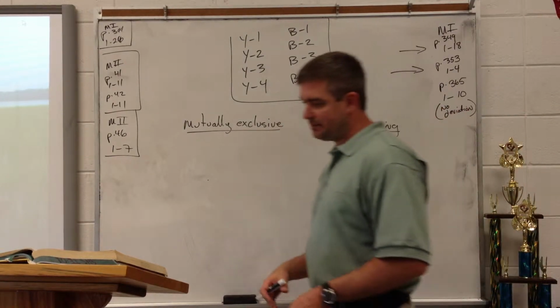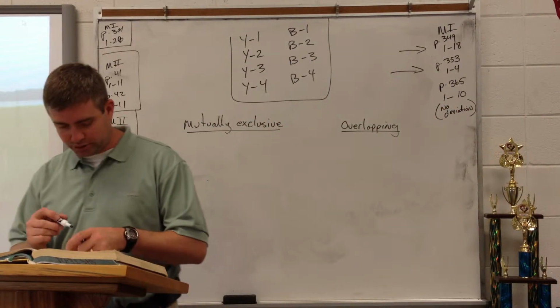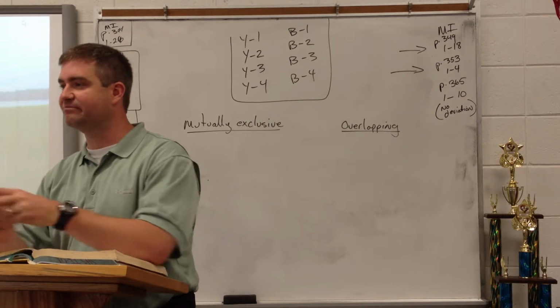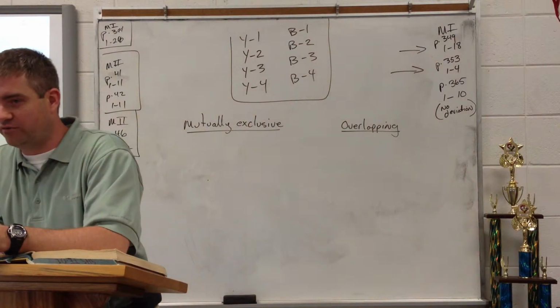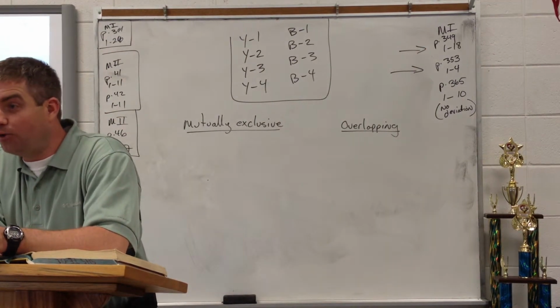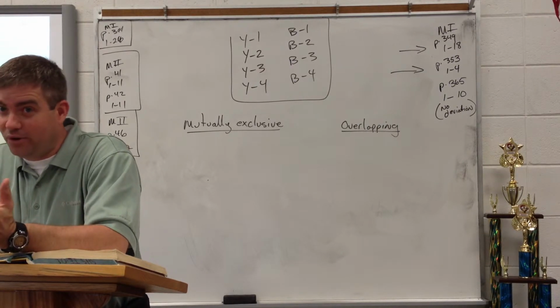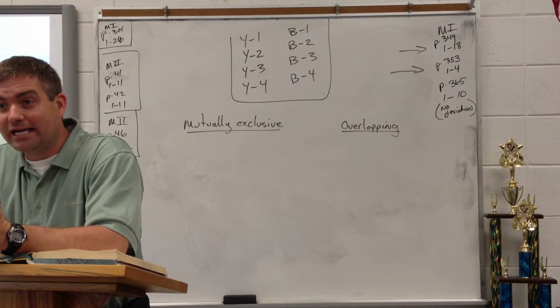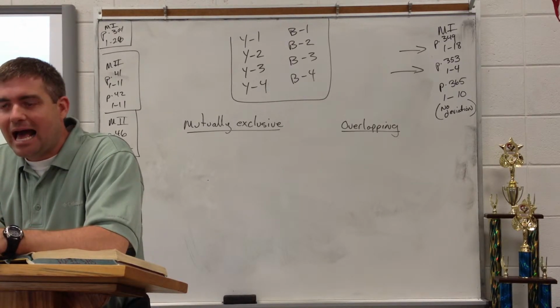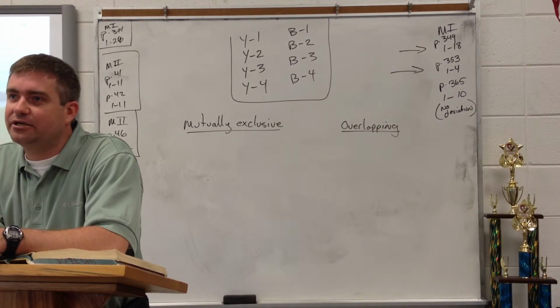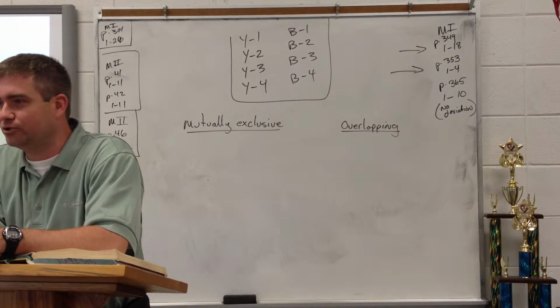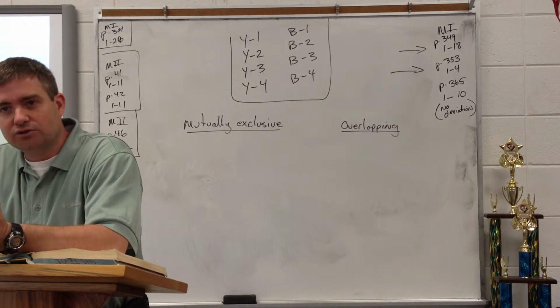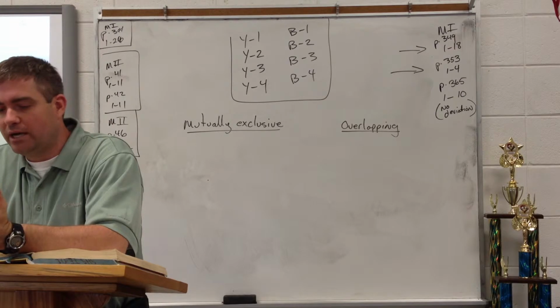Before we do this example, we're on page 369 in your book. Let's talk about it in general in life. Boy, girl. Exclusive or overlapping? I hope it's exclusive, right? You can't be a boy and a girl. They are exclusive. How about 16 years old and 19 years old? Exclusive. They don't overlap.